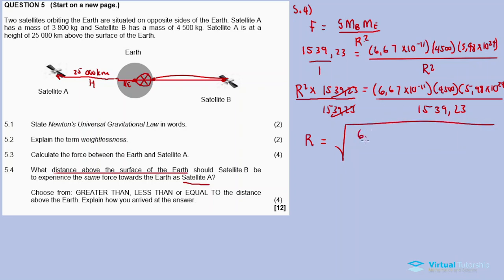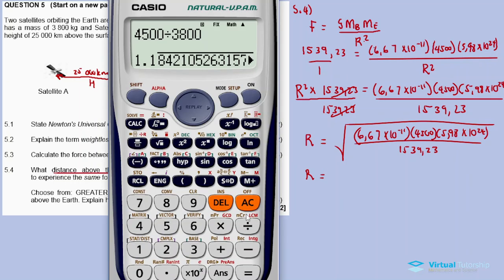So we are left with 6.67 times 10 to the minus 11, times 4,500, times 5.98 times 10 to exponent 24, divided by 1539.23. So therefore r is equal to, let us calculate.